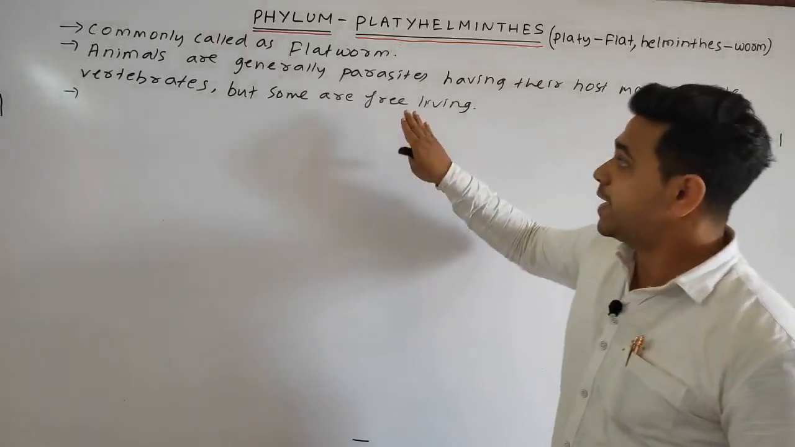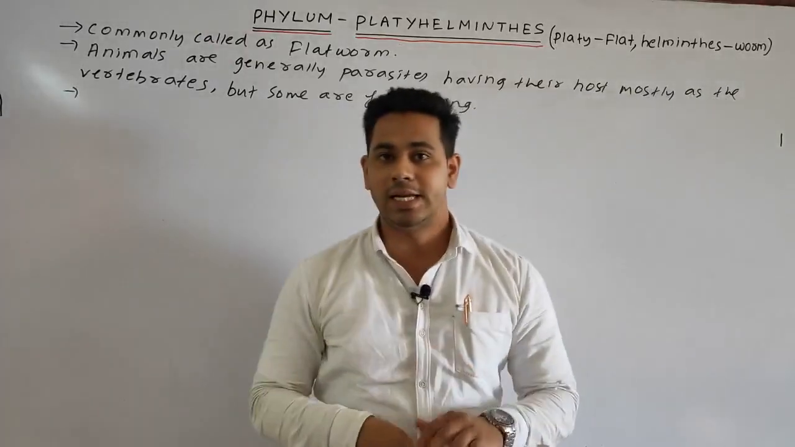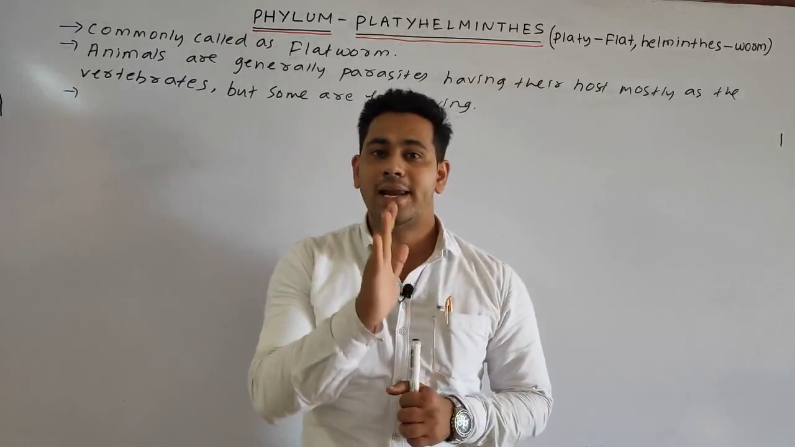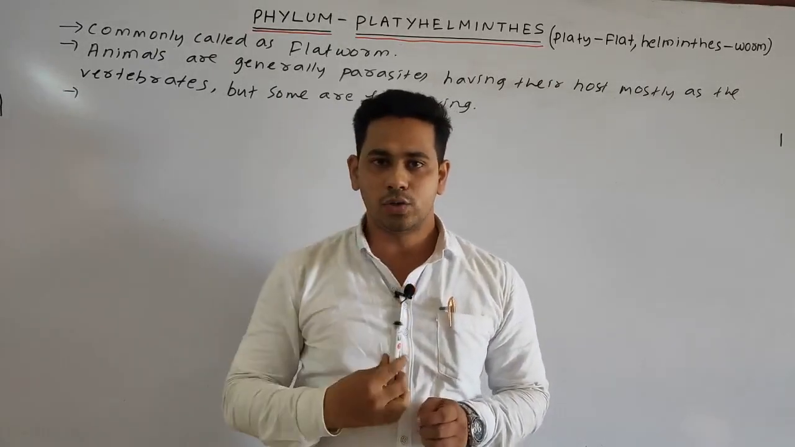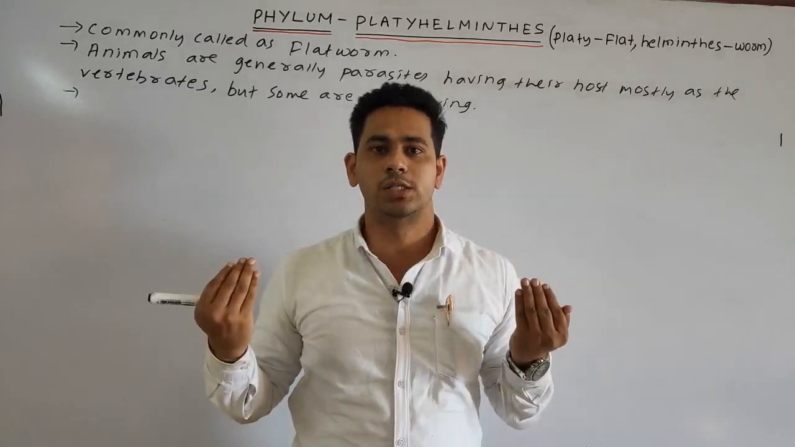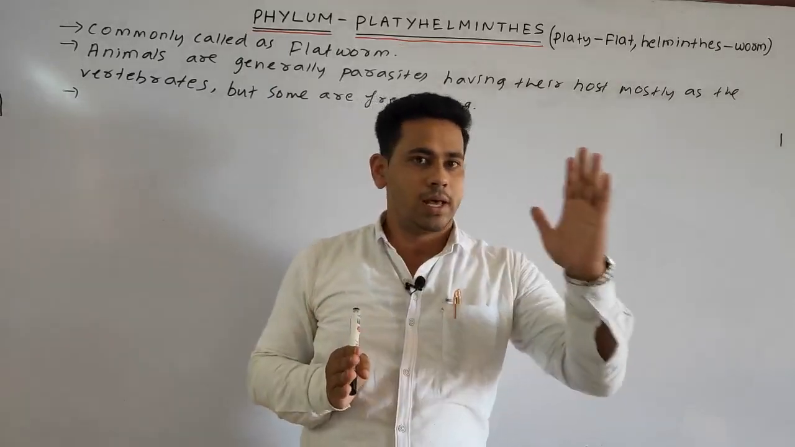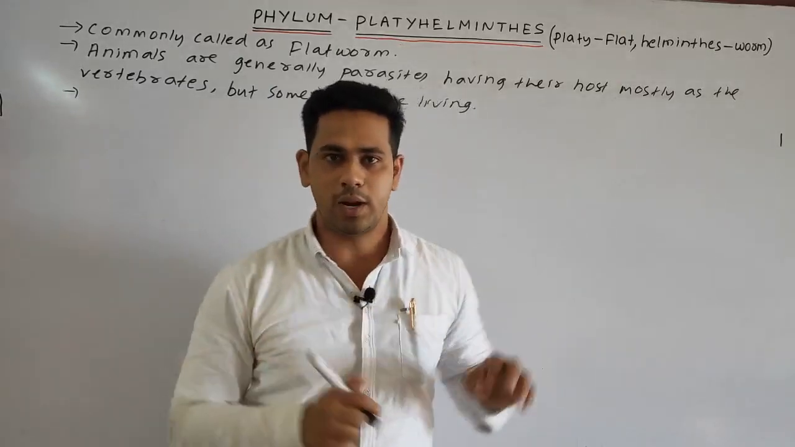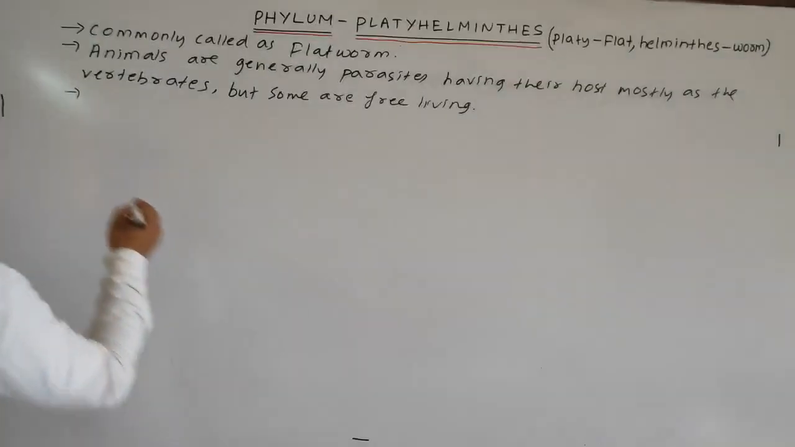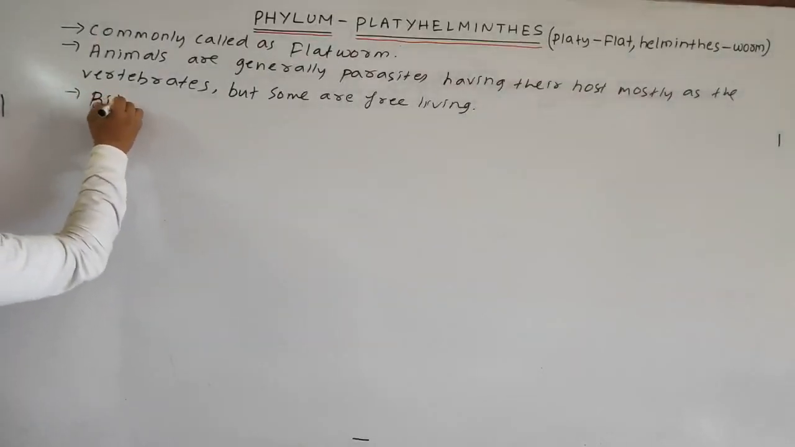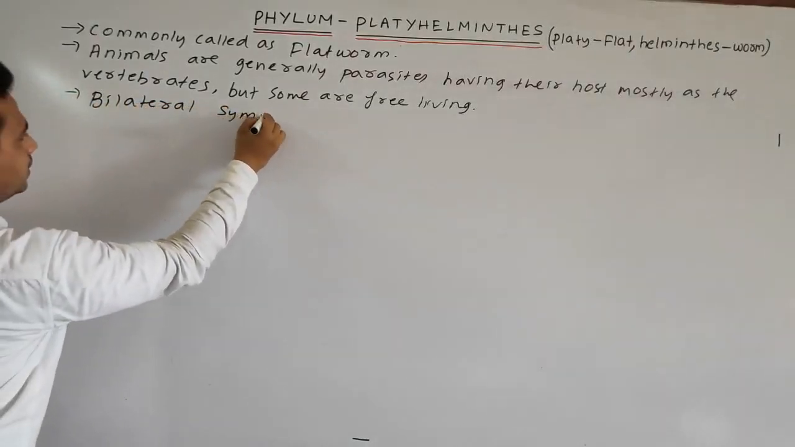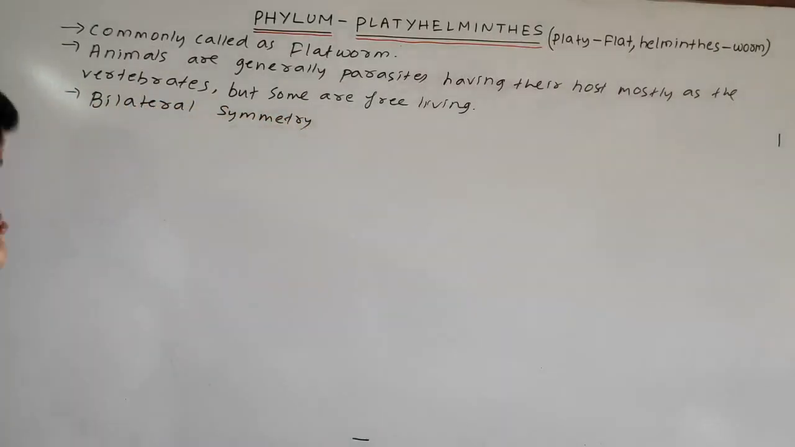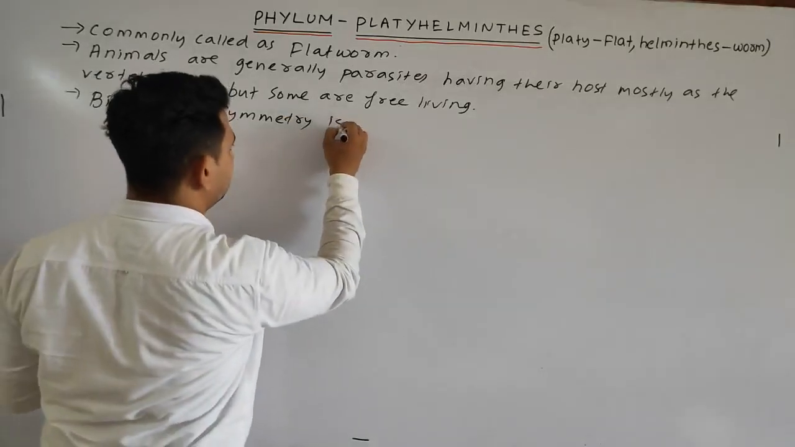Next point: these animals generally show bilateral symmetry. Bilateral symmetry means one plane passes through the organism dividing it into two equal halves, the right equal half and the left equal half. So we can say bilateral symmetry is present.